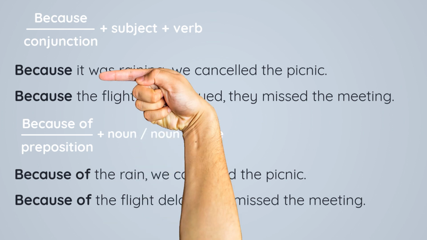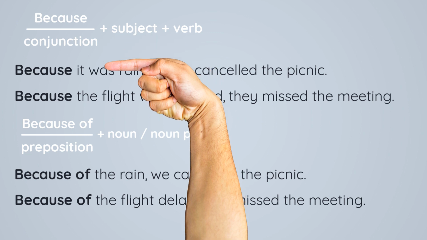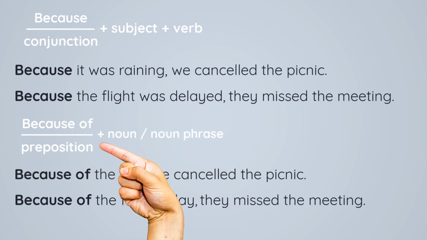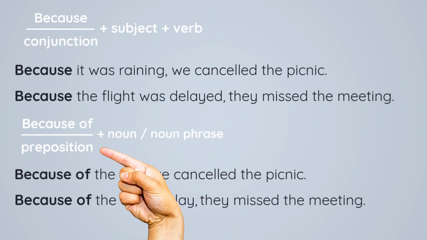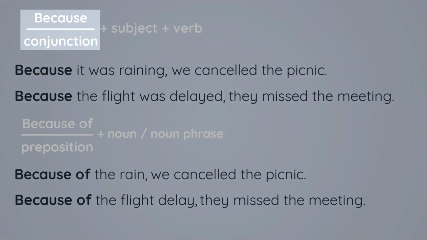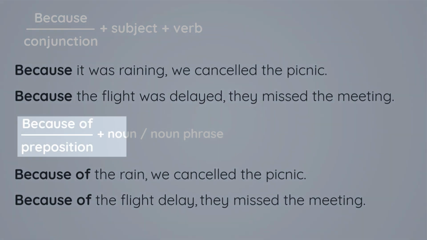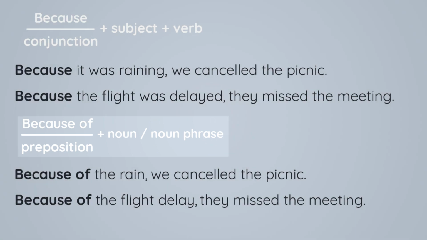So first, because by itself is a conjunction in English. And because of in English is a two-word preposition. So technically they're different. Now, because the conjunction is followed by a subject and a verb. Because of the two-word preposition is followed by a noun or a noun phrase. So that's the grammar of it. Let's look at some examples so you can really understand this.